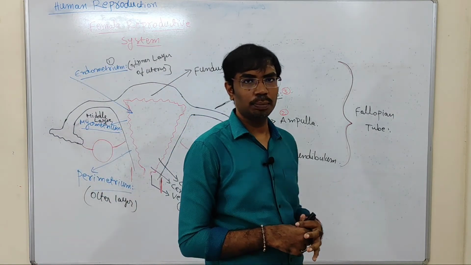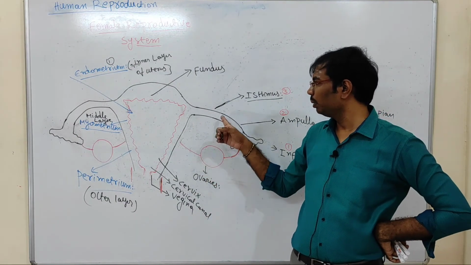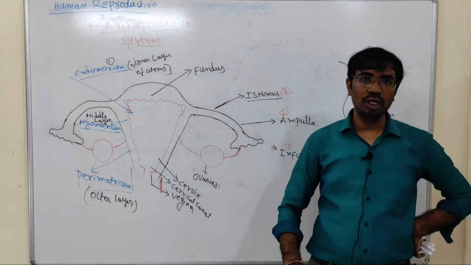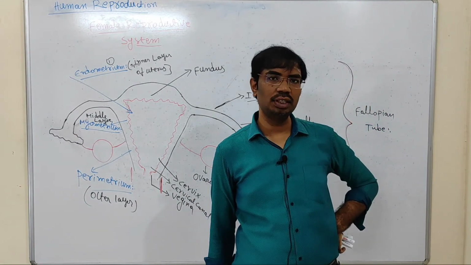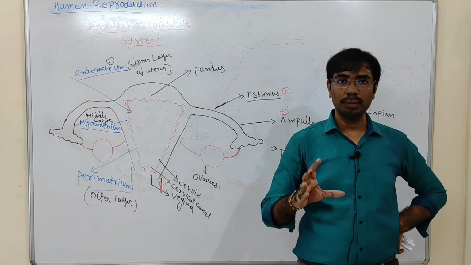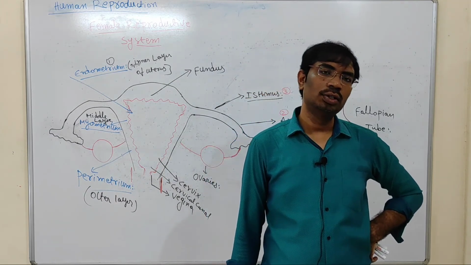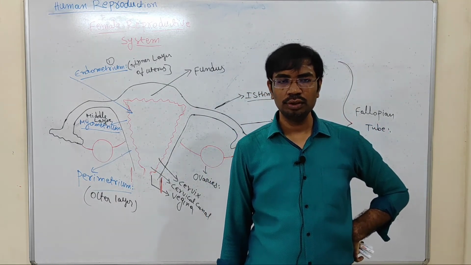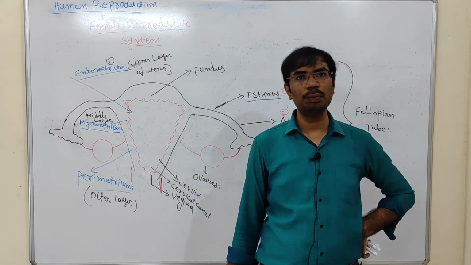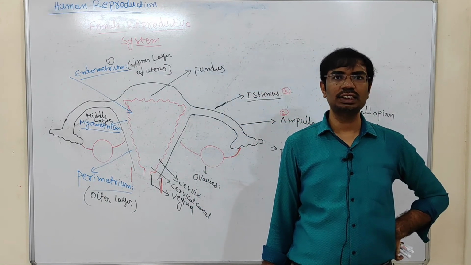In this female reproductive system, the different parts we discussed are the pair of ovaries, pair of fallopian tubes, uterus, cervix, and cervical canal. Along with these, the accessory sex organ present in females is the breast. The breast or mammary glands of the female are important for parental care. After birth, the mother can give nutrition and protection to the child with the help of the mammary glands. So the mammary glands are called accessory sex organs.